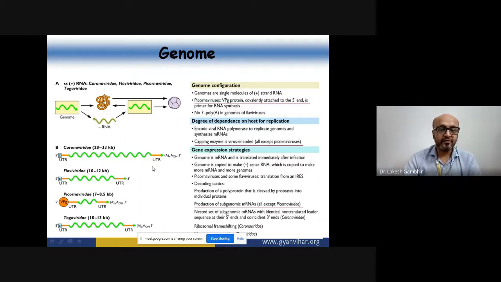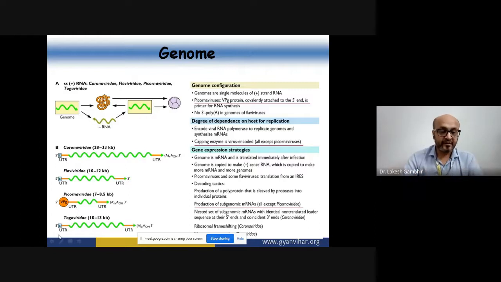So as per the genome expression strategies, if you see our Picornaviridae, there is no cap, there is a presence of VPG, and there is also a UTR. Now this untranslated region contains an element called IRES that we'll be seeing in subsequent slides. This IRES segment is a secondary structure that is formed in this particular mRNA, and it is responsible for the attachment of the host ribosome on this particular viral particle. So that is how it is directly going and synthesizing the proteins that are required in the early phase.